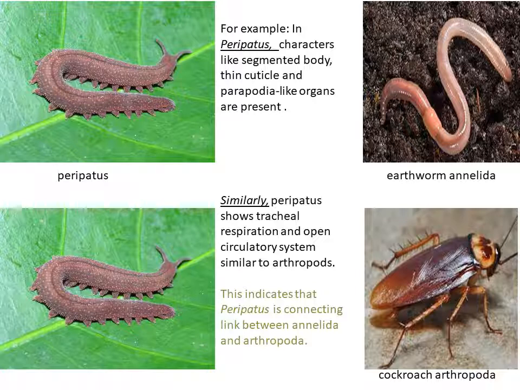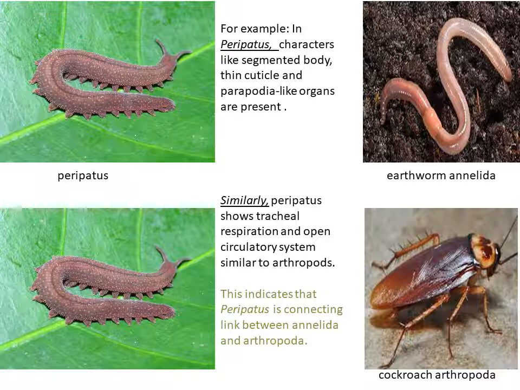If we compare the peripatus image and earthworm image, we can see there are some similarities. Both of them have a segmented body, thin cuticle, that is thin skin on both animals. And the second one is parapodia-like organs. So small legs are present on their body. So these similar characters are between peripatus and earthworm.